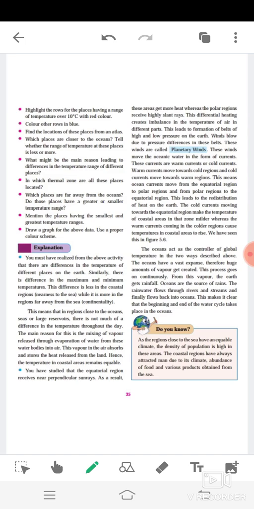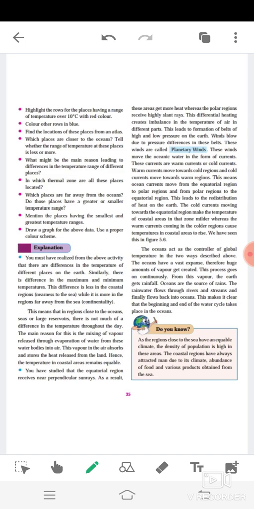This means that in regions close to the oceans, seas, or large reservoirs, there is not much of a difference in the temperature throughout the day. The main reason for this is the mixing of vapor released through evaporation of water from these water bodies into the air. This vapor in the air absorbs and stores the heat released from the land. Hence, the temperature in coastal areas remains equal.